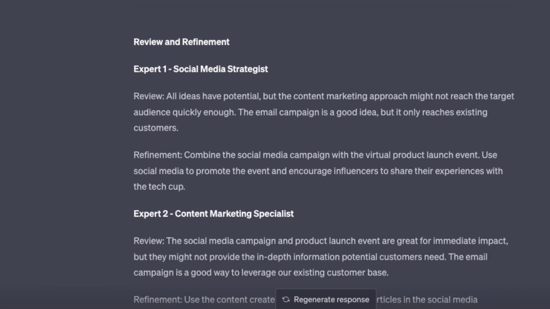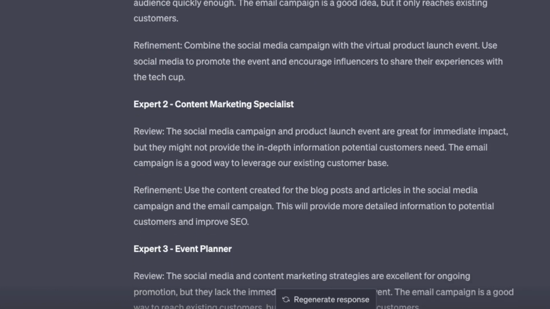So now expert 1, the social media strategist, is going, all ideas have potential, but the content marketing approach might not reach the target audience quickly enough. The email campaign is a good idea, but it only reaches existing customers. So refinement: combine the social media campaign with a virtual product launch event. Use social media to promote the event and encourage influencers to share their experiences with the tech hub.